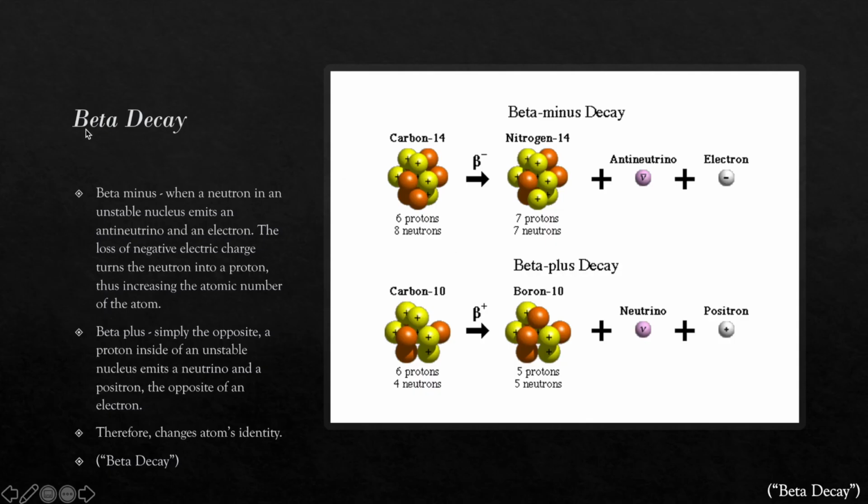Beta decay is a little more difficult to explain simply. There are two forms of beta decay, beta minus decay and beta plus decay. Beta minus is when a neutron in an unstable nucleus emits an antineutrino, which is a lepton that we will discuss in a later section, and an electron, another lepton. The loss of negative electric charge turns the neutron into a proton, thereby increasing the atomic number of the atom.